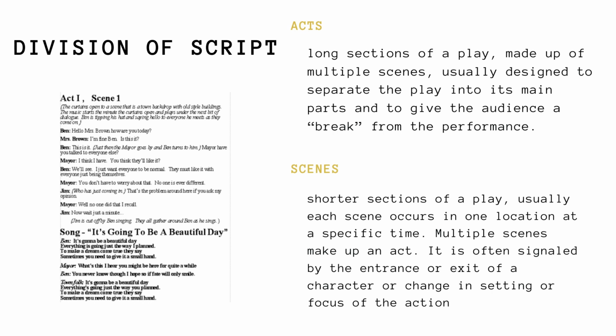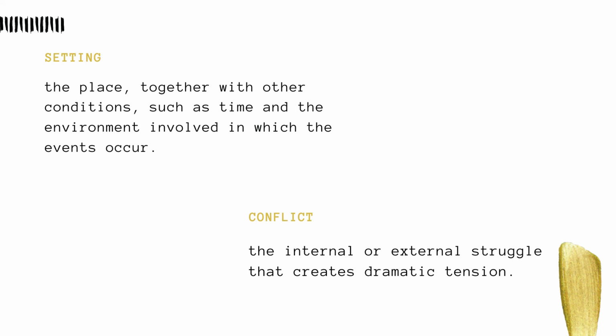Comprising the acts are the scenes. These are the shorter sections of a play. Usually, each scene occurs in one location at a specific time. So, there are multiple scenes that make up an act. It is often signaled by the entrance or exit of a character or change in setting or focus of the action. We also have the setting.